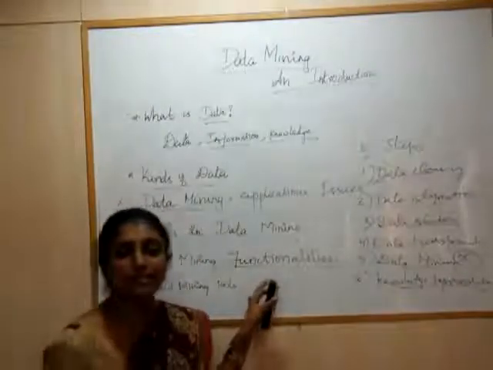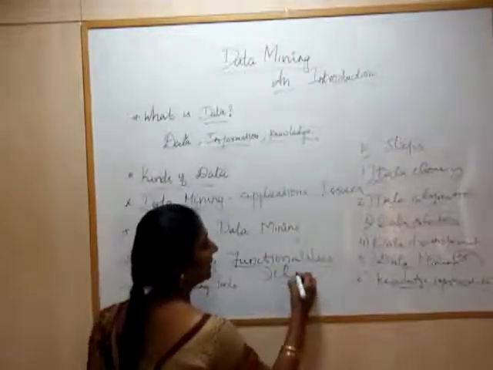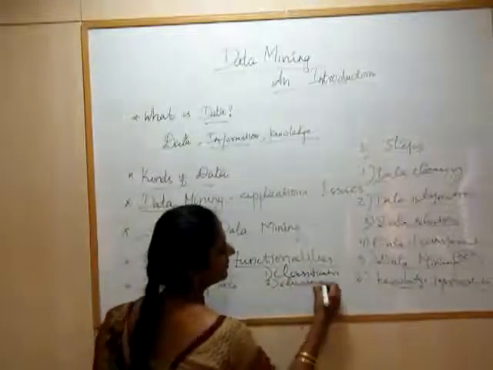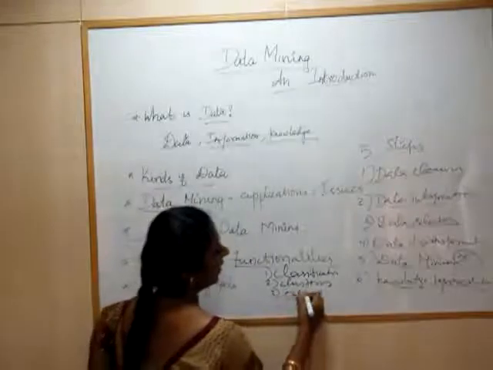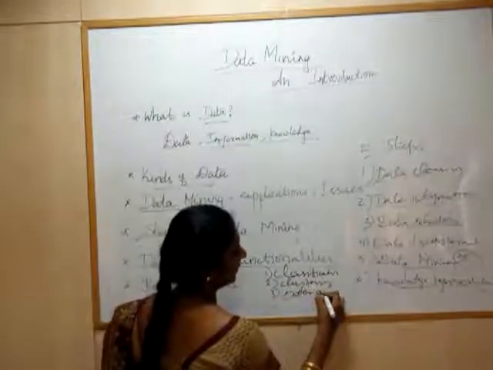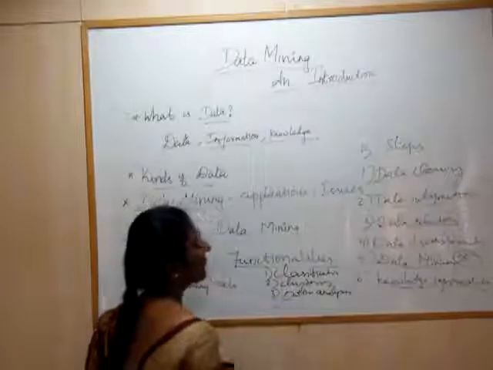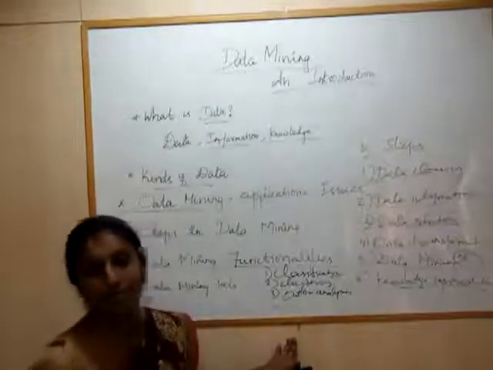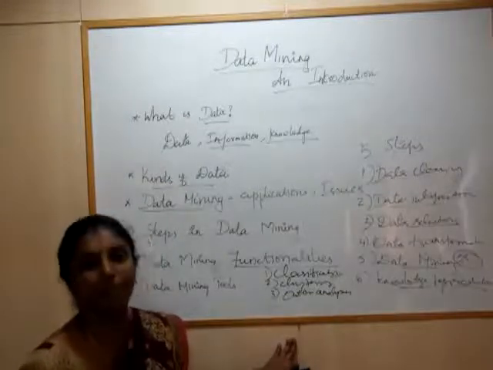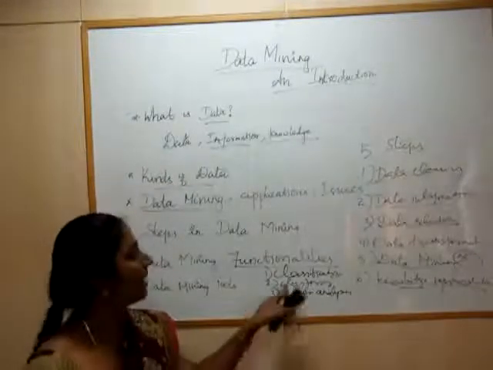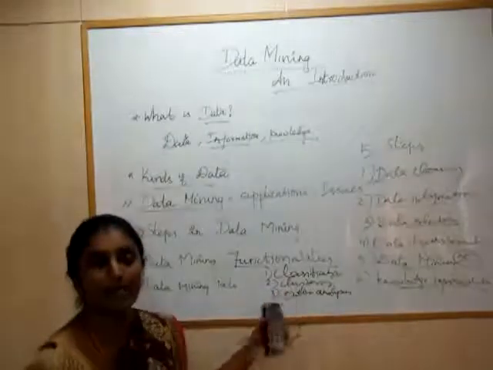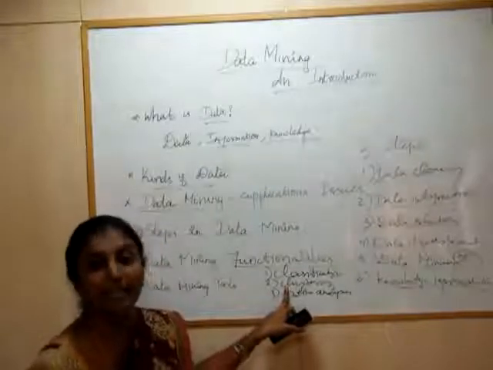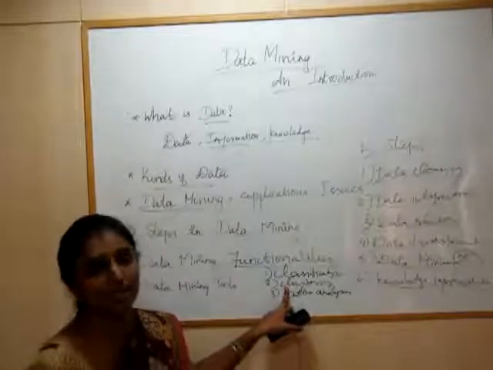The functionalities are: number 1 is classification, number 2, clustering, number 3, outlier analysis. Classification means there are multiple data, and I have certain algorithms for classifying, like the Apriori algorithm, FP growth algorithm, and so on. The next one is clustering. Clustering means how I am grouping all those data. Again, I have some algorithms for it, like the K-means algorithm, K-medoids algorithm, BIRCH algorithm, and so on.